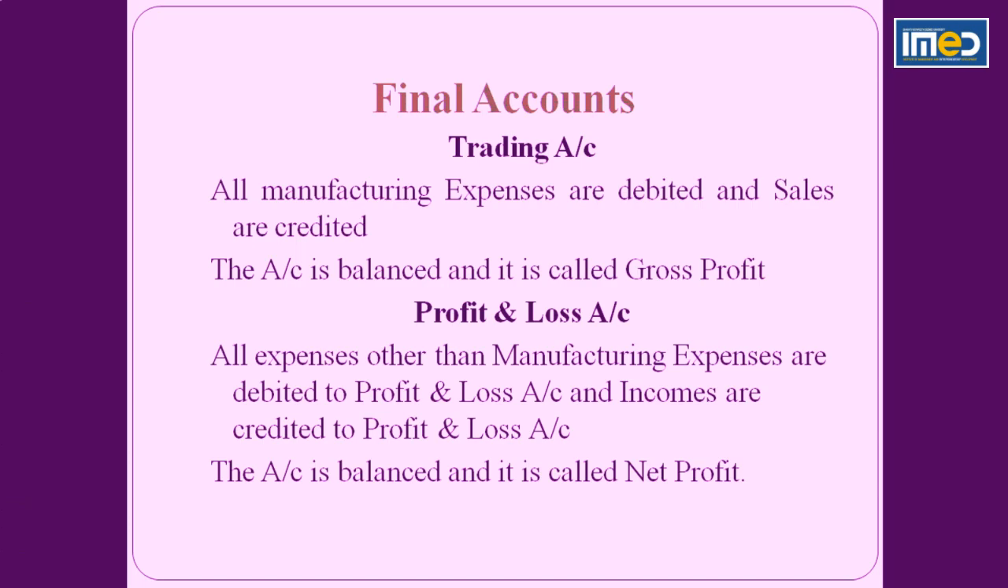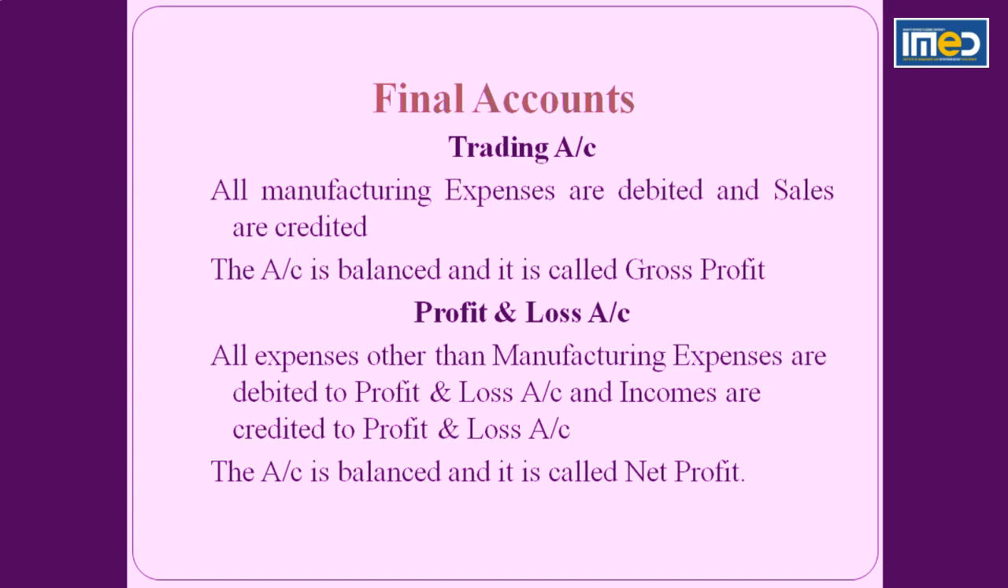What is the objective of trading account? To find out gross profit. Gross profit means the profit after incurring manufacturing expenses. So to understand in detail or to analyze the figures, the expenses are segregated in manufacturing expenses, administrative, selling, distribution. What do you mean by manufacturing expenses? That is purchasing the raw material, converting the raw material into finished goods and selling the finished goods. So these are the stages of expenses.